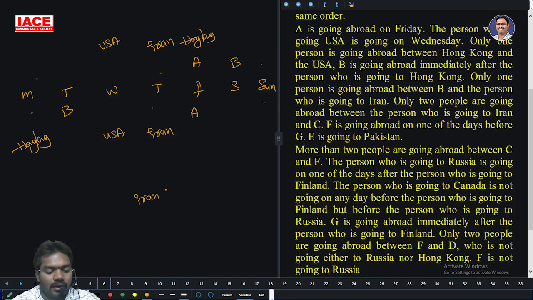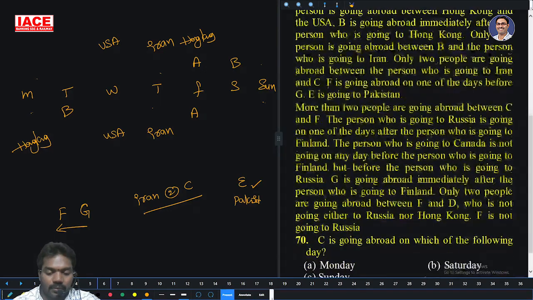So Iran and C, there are 2 persons. Then F is going abroad one of the days before G, and E is going to Pakistan. So E is going to Pakistan.